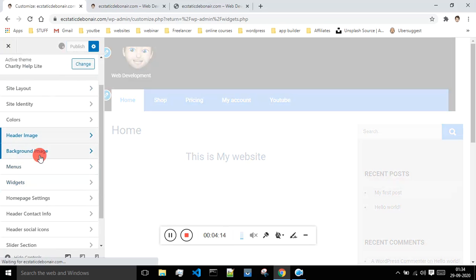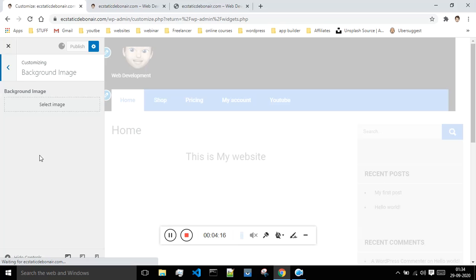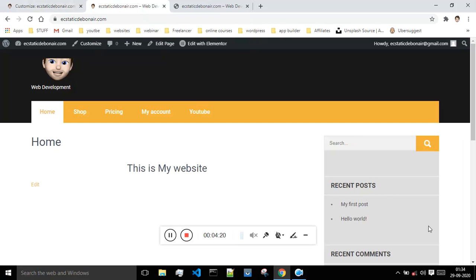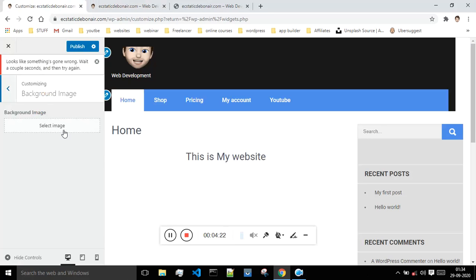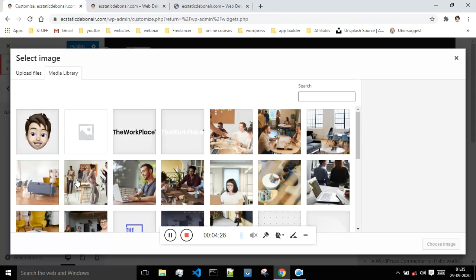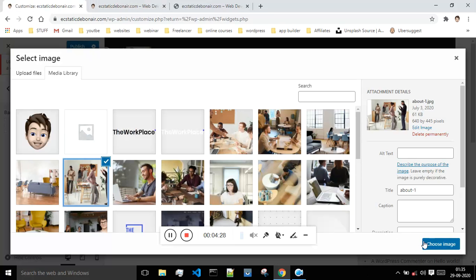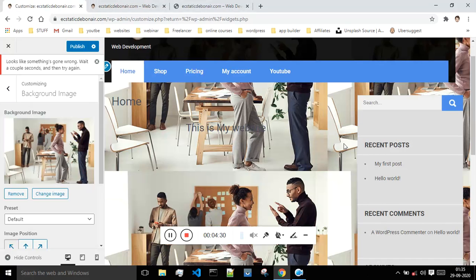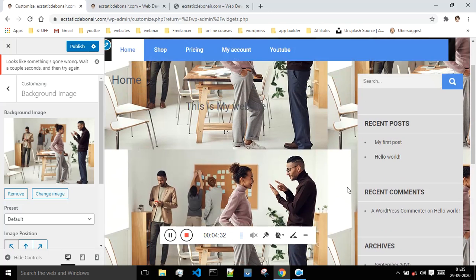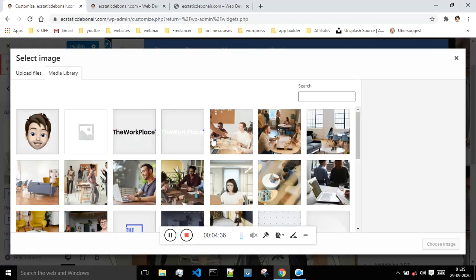And next we have the background image. Background image is basically, if suppose you want to have the background image for your entire website, then you can do that from this place. If I am just selecting this as the background image for my entire website, then this would look something like this. Okay, so this image has been selected for the entire background.